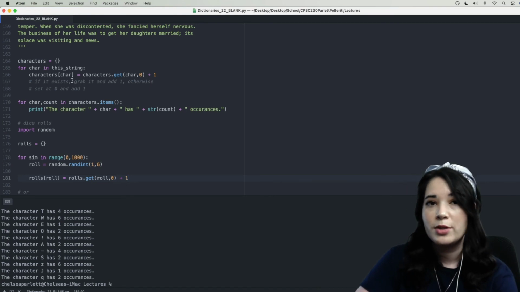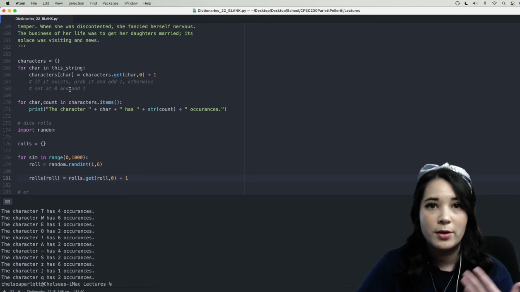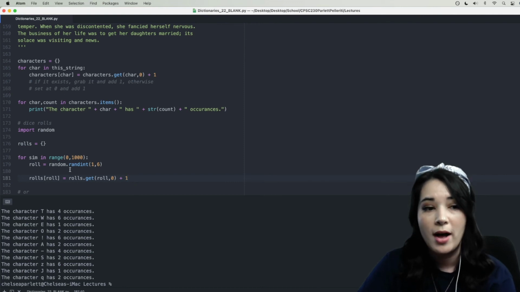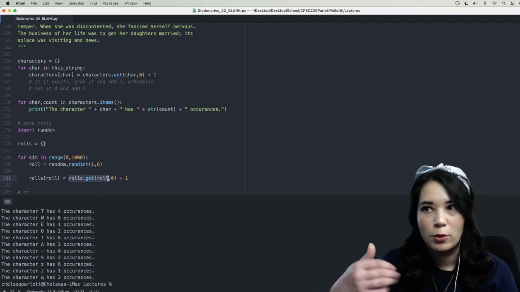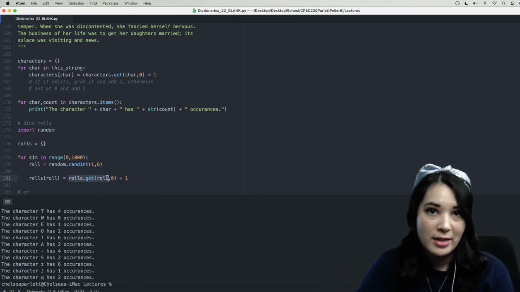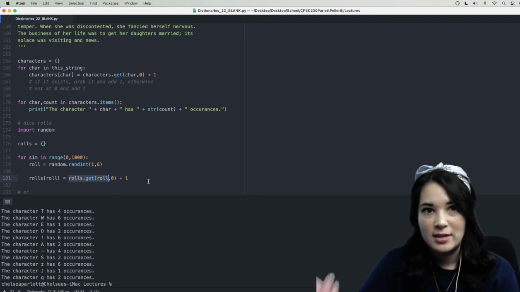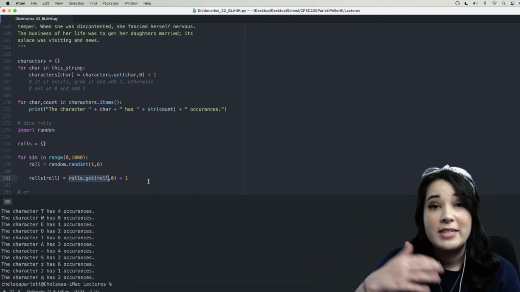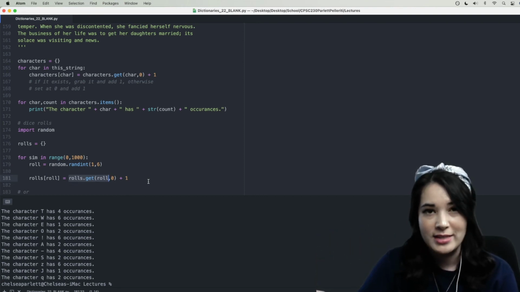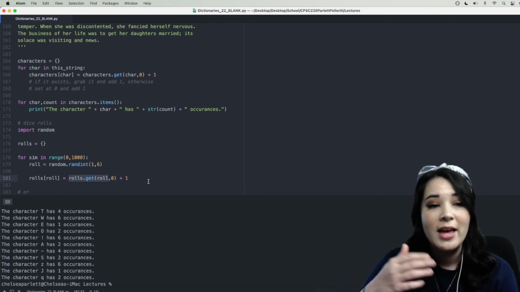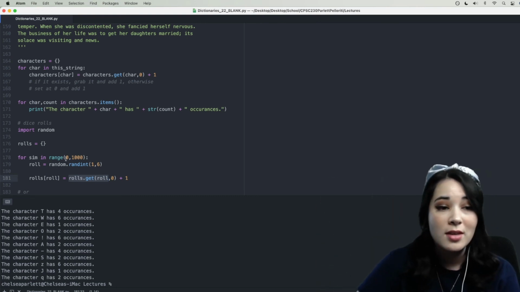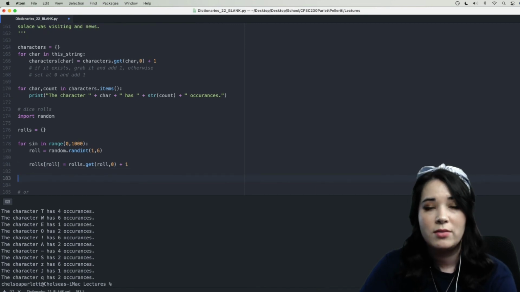So this is really similar to what we did with the characters. We're just counting the number of times that a certain role has come up. So for instance, if we try and get the value associated with the role 1, then it will just grab it if it exists and add 1, because we've now seen another 1 role. If it doesn't yet exist, so say we haven't rolled any 1s yet, then it's going to go ahead and set that default value to 0 and then add 1, assigning this all back to the key associated with our role. So once this for loop is done running, we'll basically have a simulation of 1,000 dice rolls.